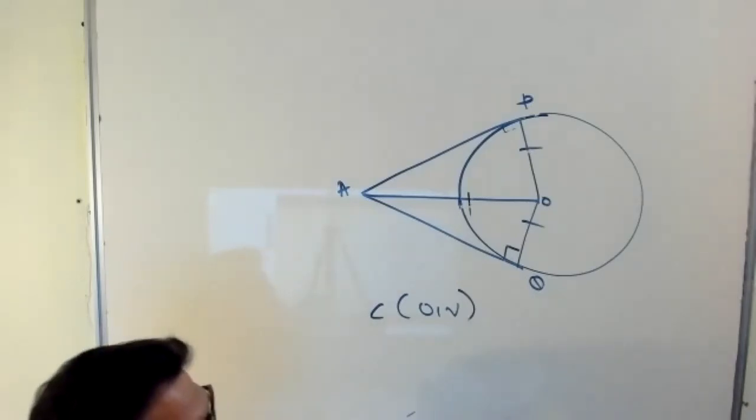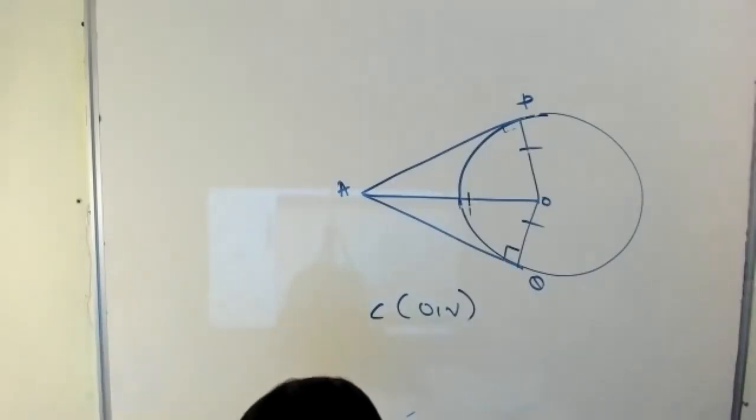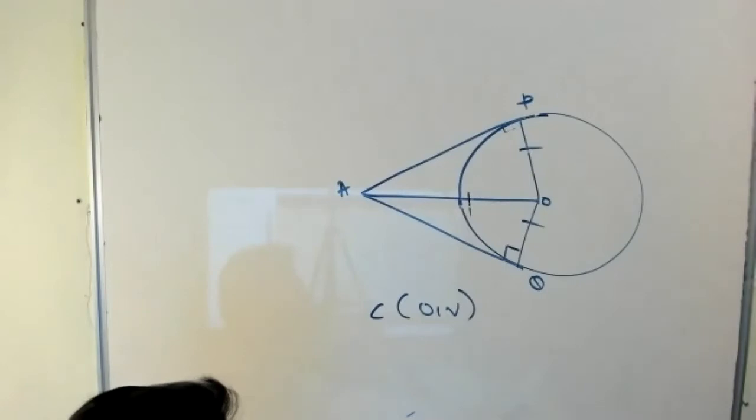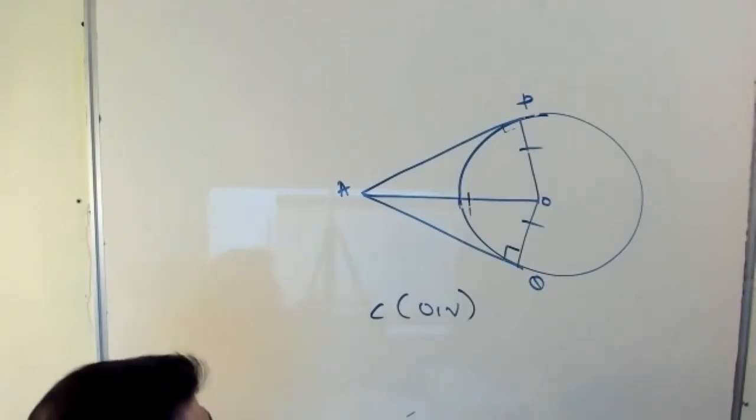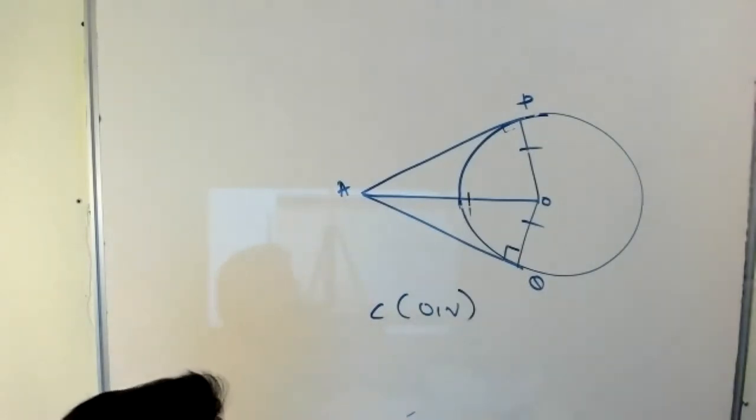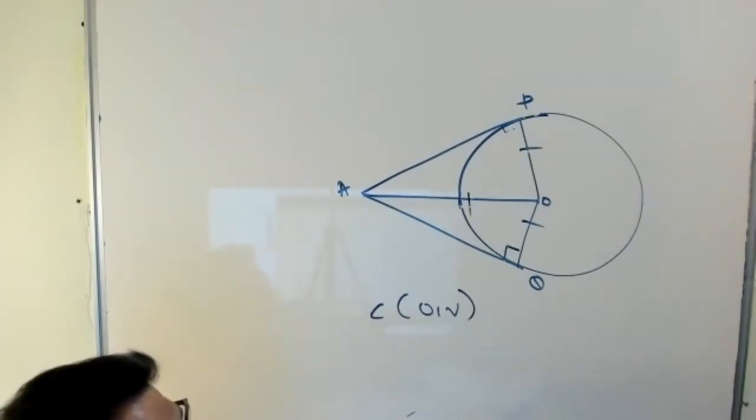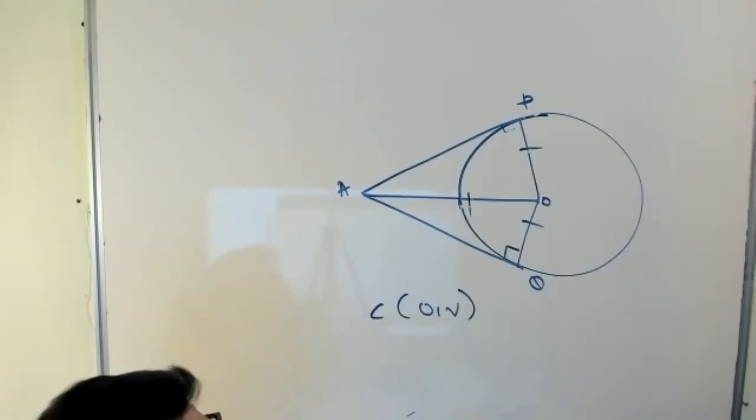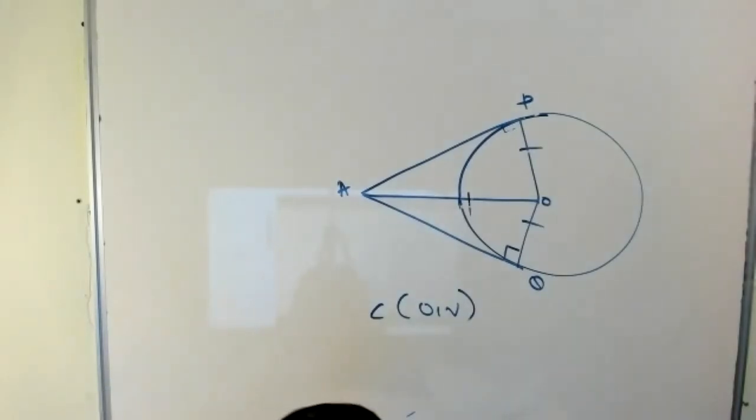In triangle APO and AQO, angle P equal to angle Q.